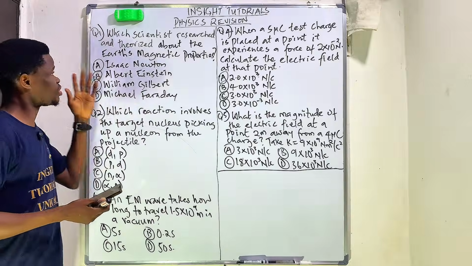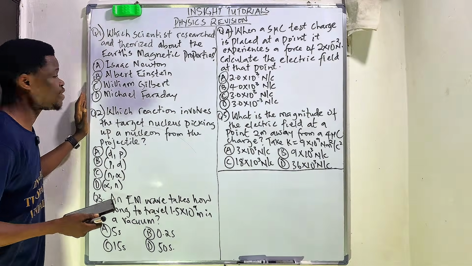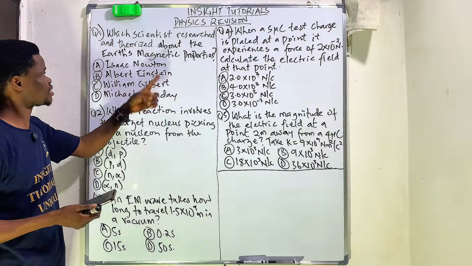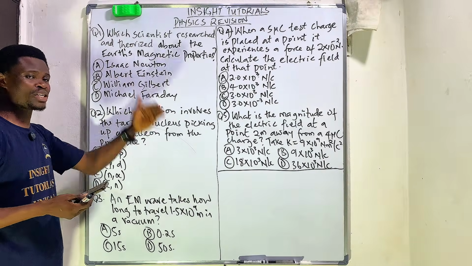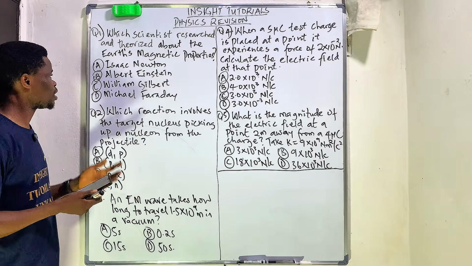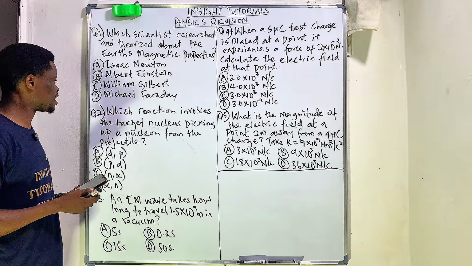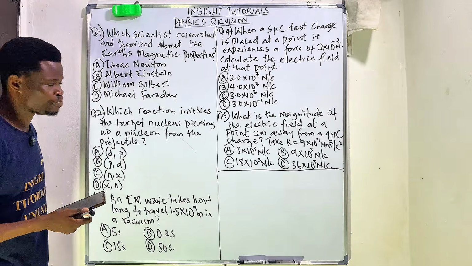Now, these questions are actually mapped out here. The first question says: which scientist researched and theorized about the Earth's magnetic properties? A says Isaac Newton, B says Albert Einstein, C says William Gilbert, and D says Michael Faraday.